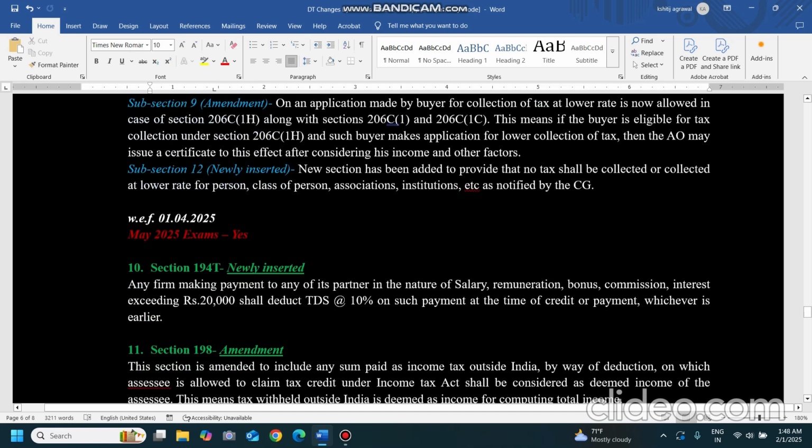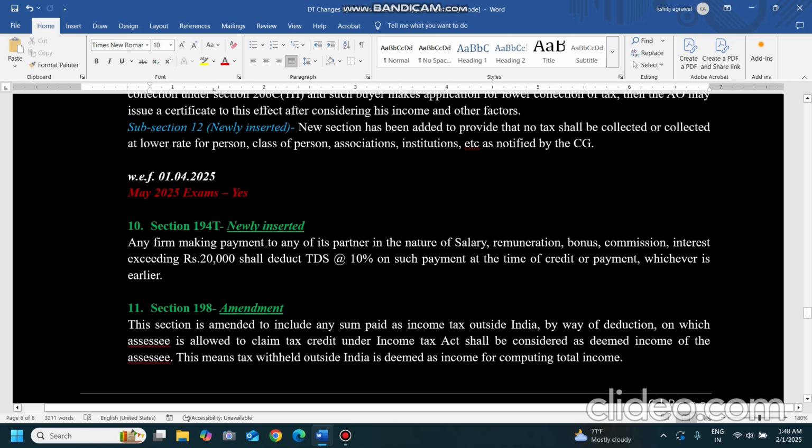Now coming to the TDS applicable from 1st April 2025. TDS is transaction specific. So whatever transaction is happening from 1st April 2025, the new TDS rate should be applicable on those transactions.